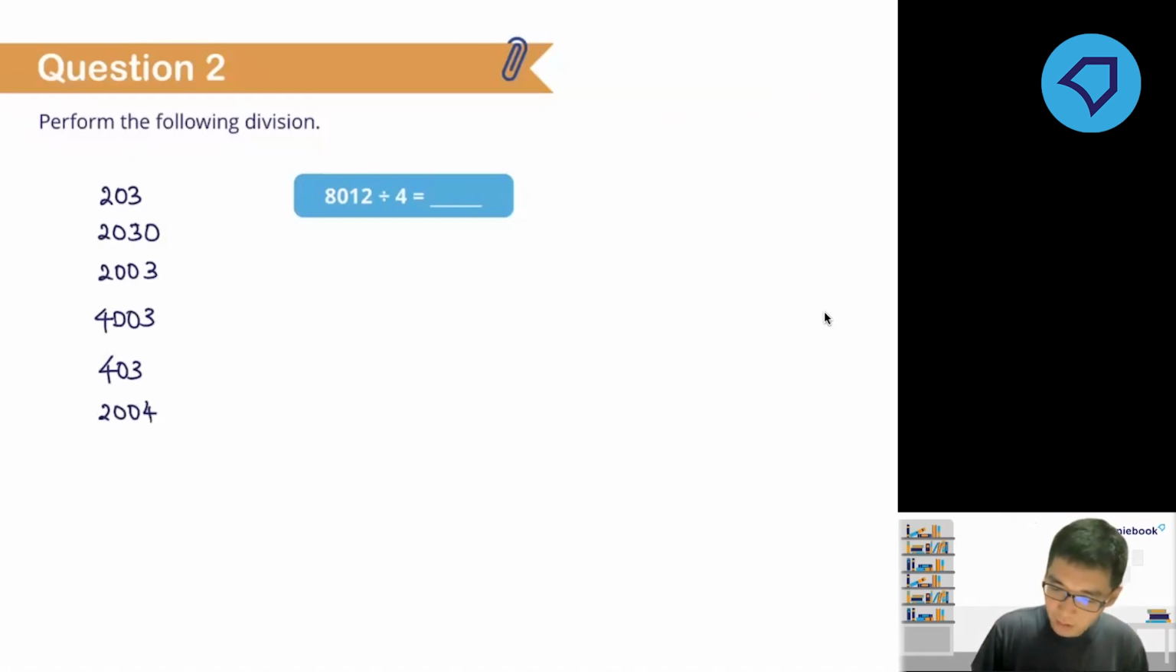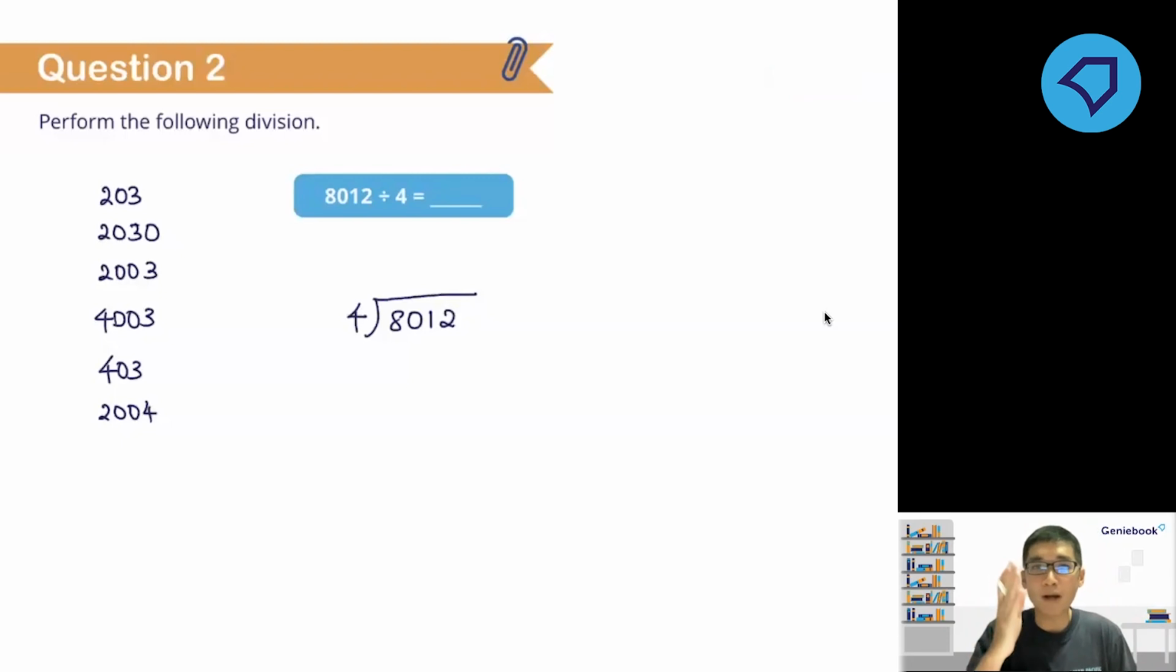Now let's take a look at the method. 8012. I guess some of you do it mentally, right? Maybe that's why some said 2003, some said 203, some said 2030. So if you take 8,012 divided by 4, put the divisor outside. Now let's do it step by step, one number at a time, starting from the left. So 8 divided by 4, go through your multiplication table of 4. It is 2. Then multiply. 4 times 2 is 8. Subtract 0.